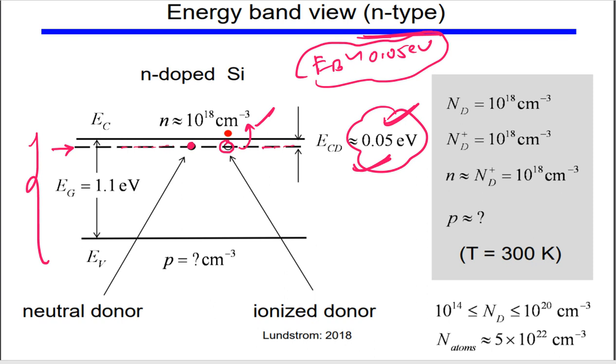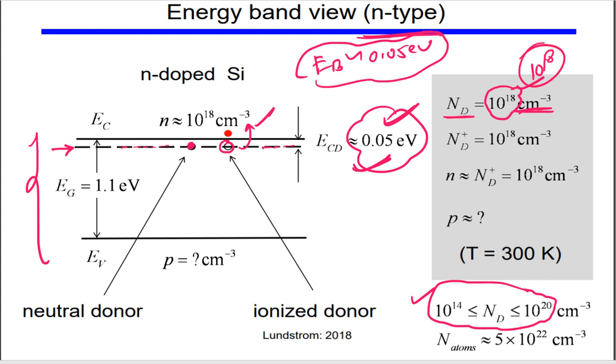And a sufficient amount of doping is 10 to the power 18. So we dope between 10 to the power 14 and 10 to the power 20, okay. This much doping we call a considerable amount of doping. And let's say we are doping 10 to the power 18 atoms per centimeter cube, okay. So this is the concentration which you are mixing into the silicon crystal, the intrinsic silicon crystal.